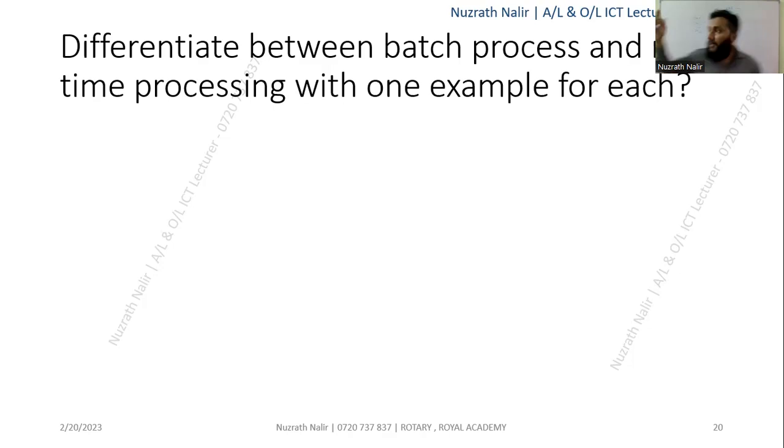These jobs are categorized into batches. The real-time process, on the other hand, works in a real-time manner. So this is how the concept works.